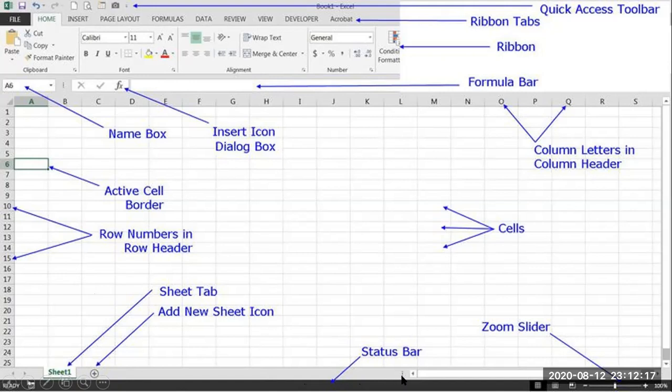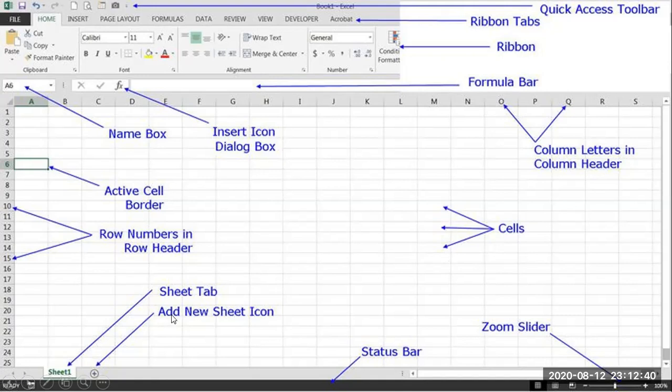Down below you can find a status bar and a zoom slider to increase and decrease the size. And this combination of rows and columns, I call it cells. The arrangement at the top runs horizontally like A, B, C, D, and vertically we have 1, 2, 3.